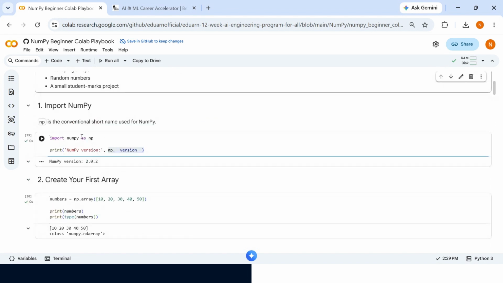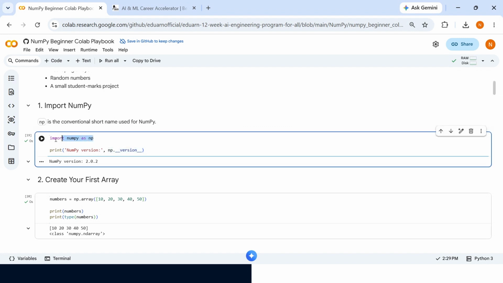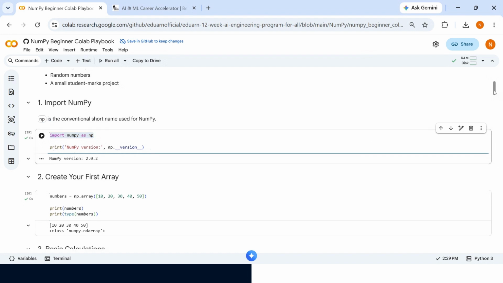If you want to install NumPy, you just follow the exclamation mark pip install numpy, and once it is there, you can use it. By default, a Google Colab instance already has it installed. Once the installation of NumPy is done, you can use import numpy as np and print the NumPy version with np.__version__.